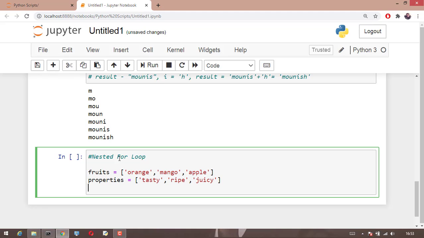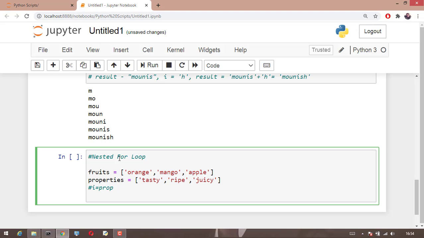So how do I do it? First, I want to print out the property. Then I have to print the fruit. So let us say for our reference, I will be the property and j will be the fruit.